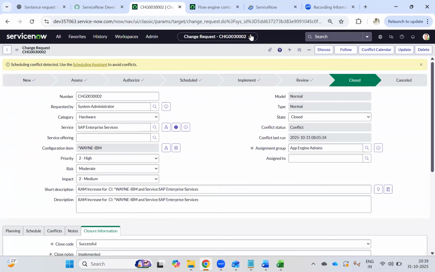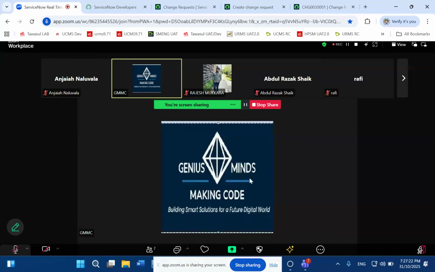I hope I have given clarity. Do you have any doubt till here? Let me know so that I can clarify, guys. Thanks, Sanjay, for going through the workflow of complete change, normal change.